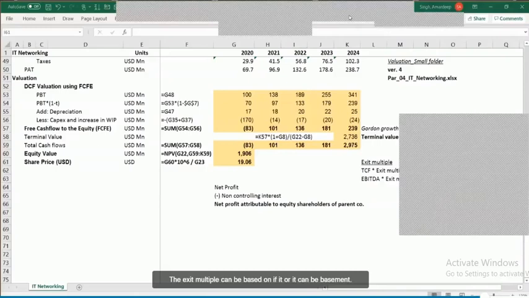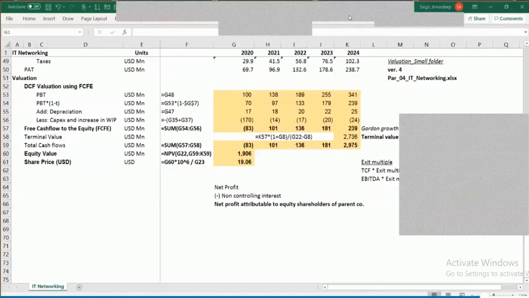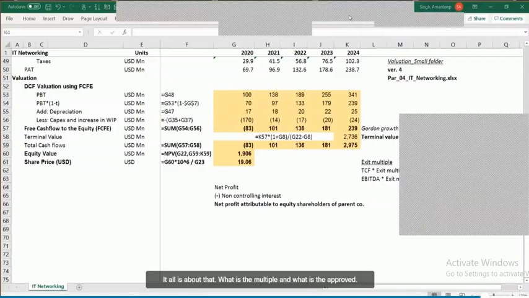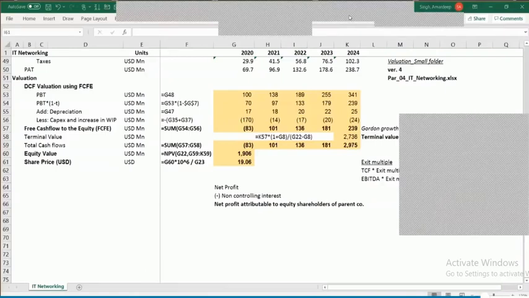The exit multiple can be based on EBITDA or it can be based on terminal cash flow. So it is all about what the multiple is and what approach you are going to finalize.